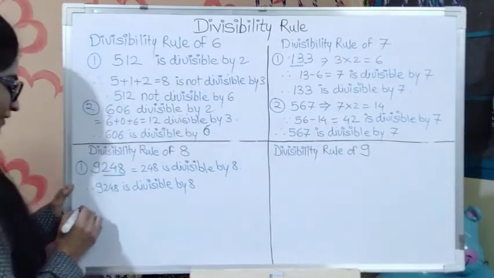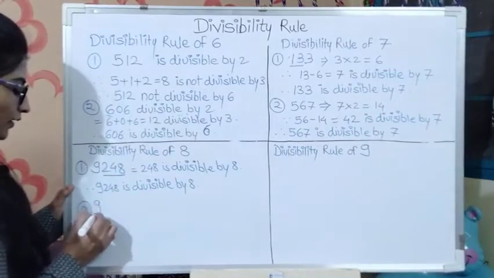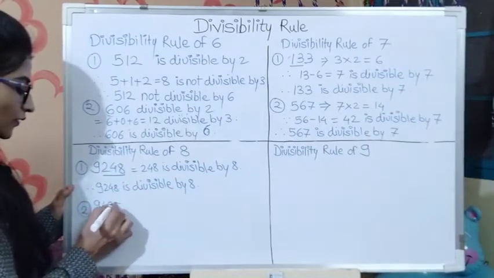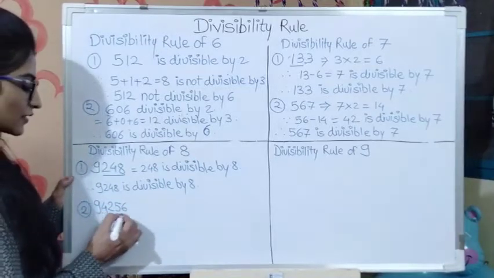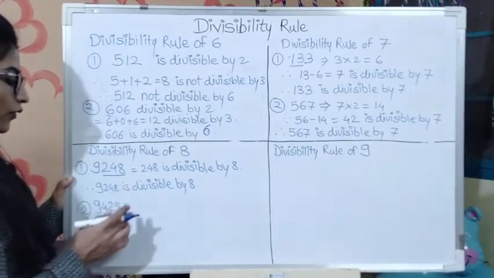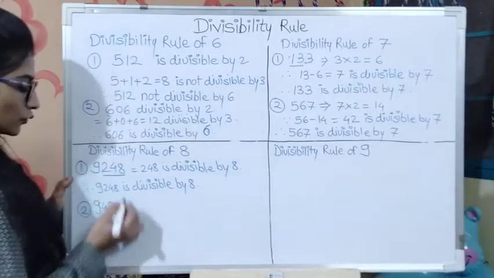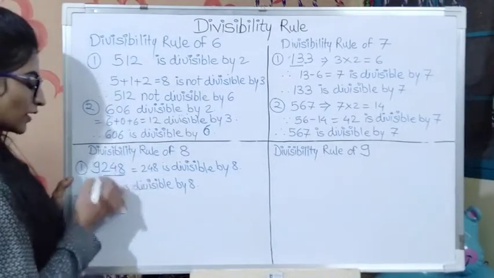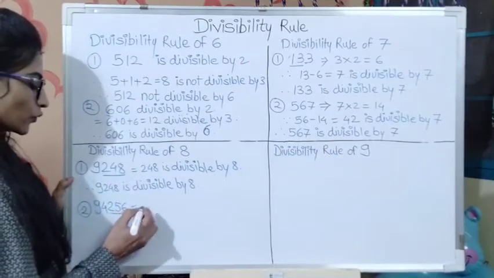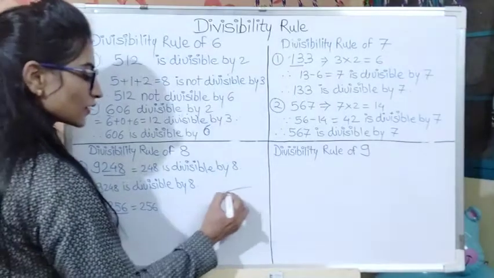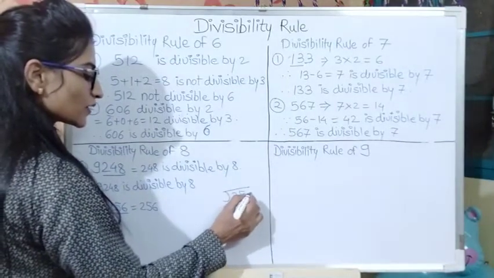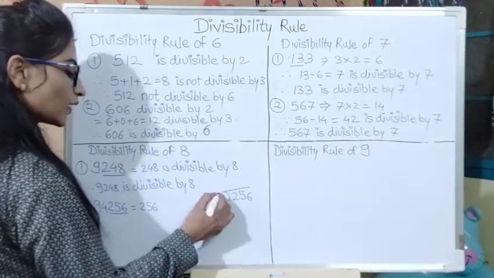Now let's take the next example: 94,256. Okay, so in this example the last 3 digits are 256. Now what we have to do? We have to do the same procedure that we did in the first example. So the last 3 digits are 256. We have to verify whether this number 256 is completely divisible by 8 or not.